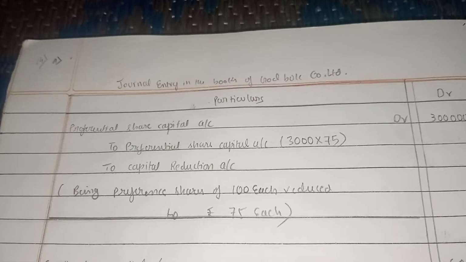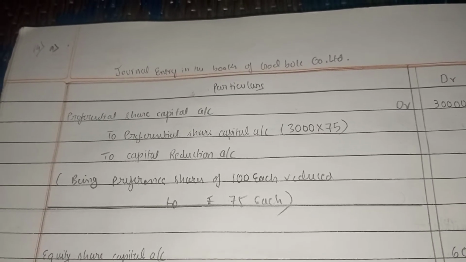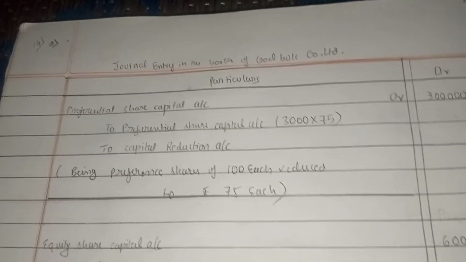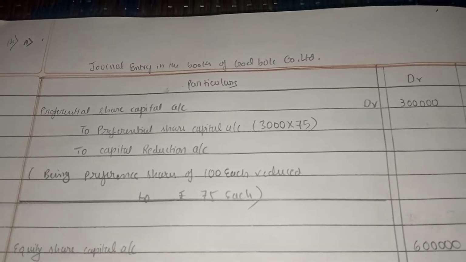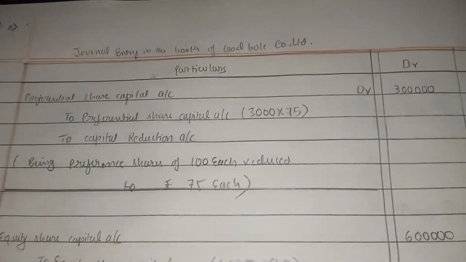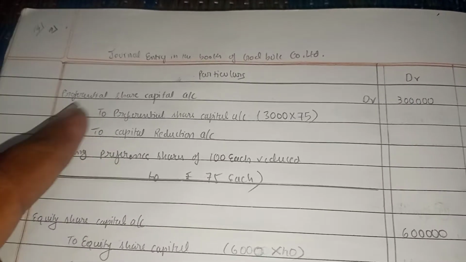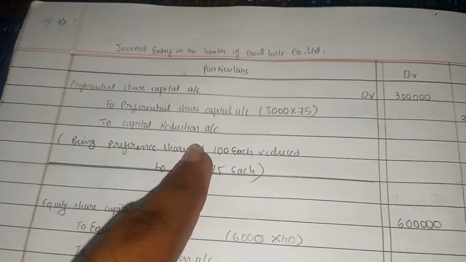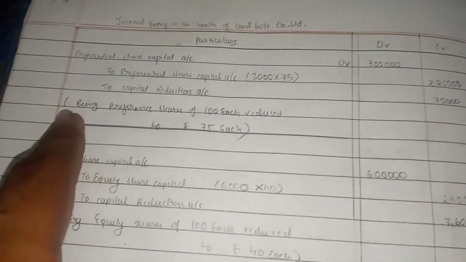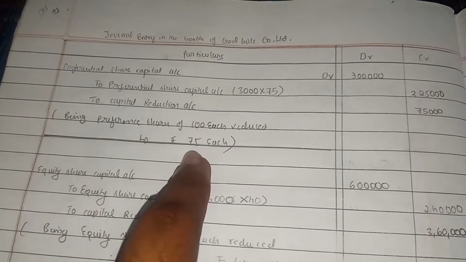For that adjustment, the journal entry is simple: preference share capital account debit, to preference share capital account new, to capital reduction account. The narration is: being preference shares of rupees 100 each reduced to rupees 75 each.